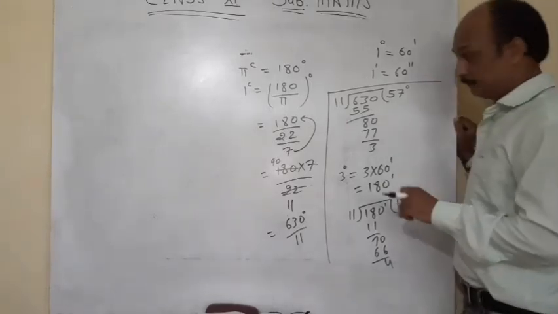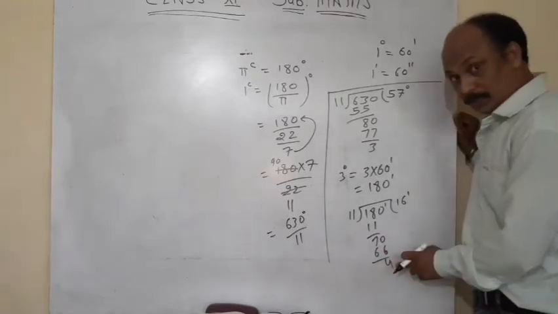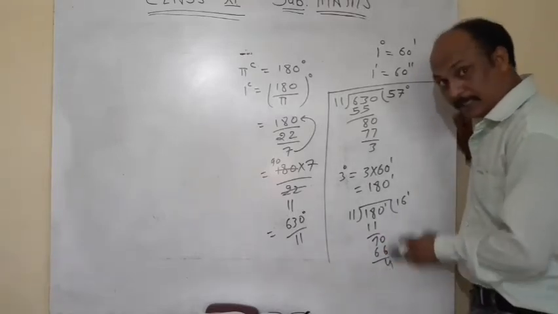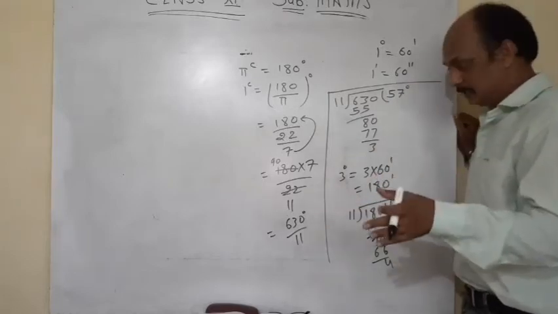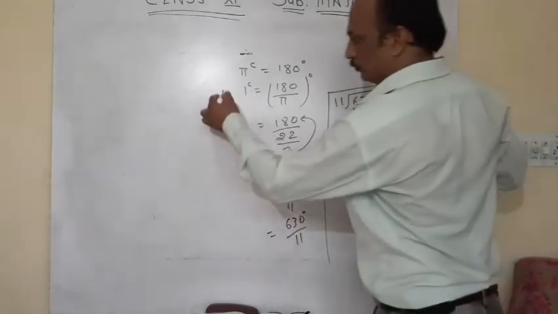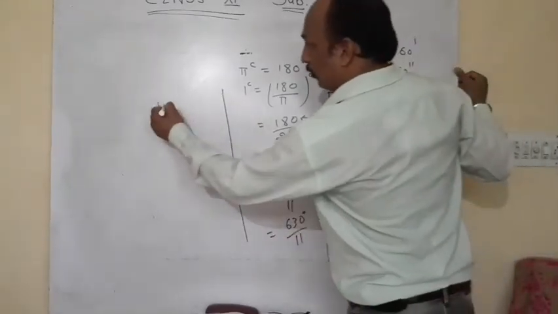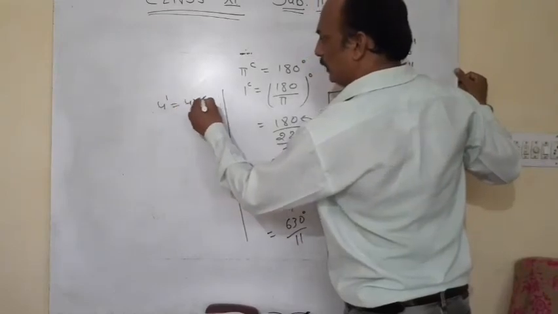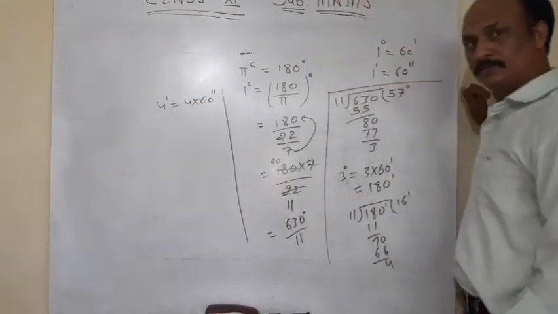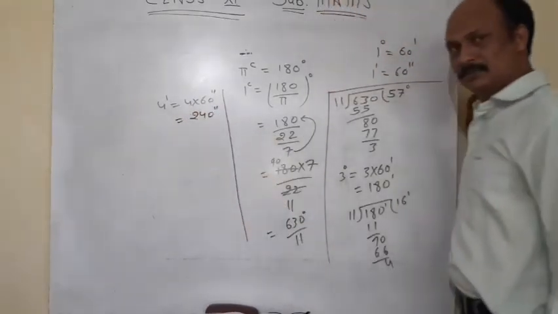We have this relation also, so we can break this minute into seconds also. Like 4 minute is equal to 4 into 60 seconds. It is 240 seconds.